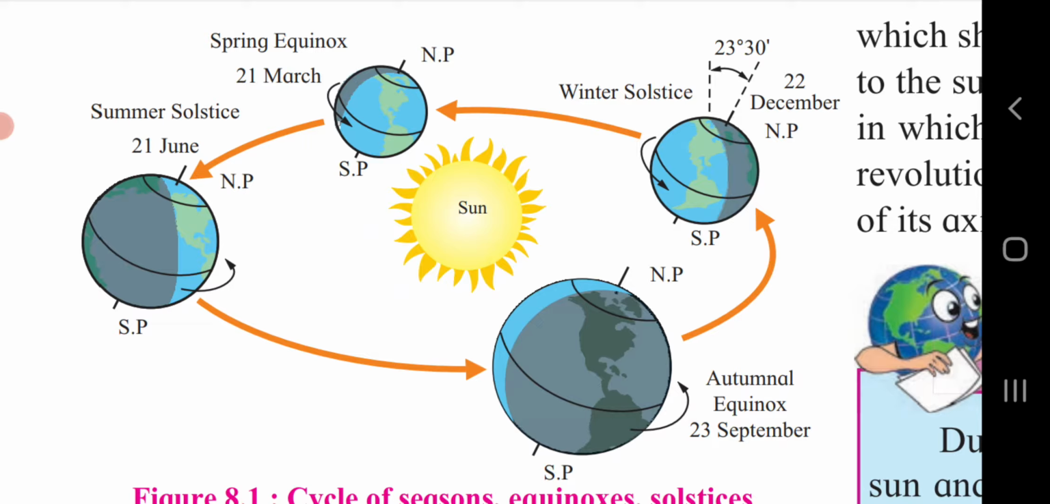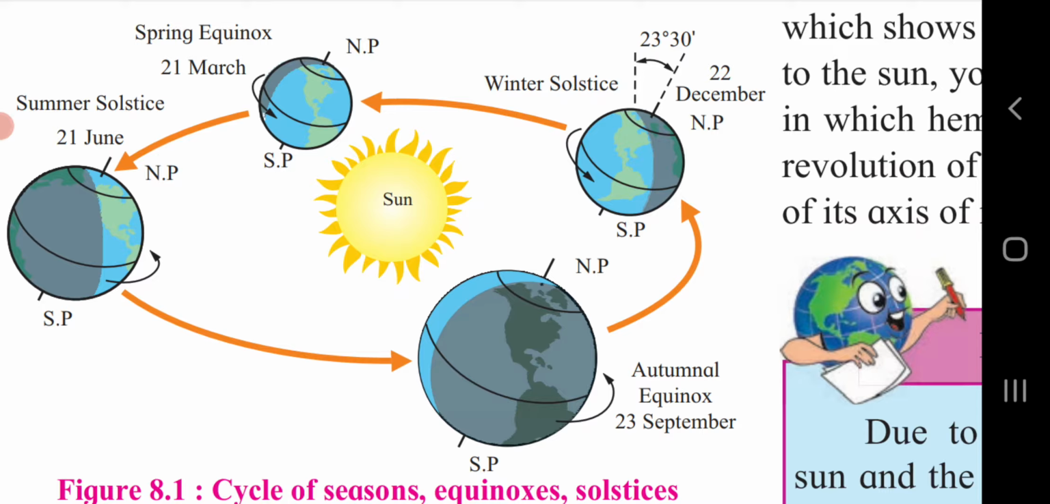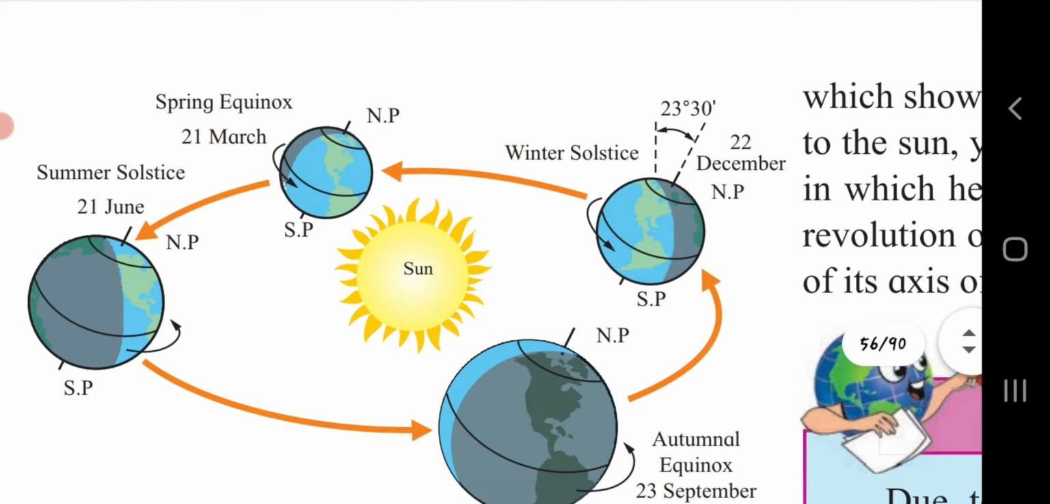Here 21st June, summer solstice, it means that the sun's rays are falling on the northern part of the earth. Here again, autumnal equinox on 23rd September. Here the darkest part, the elliptical part is away from the sun, so we will get a little bit of heat. Again winter solstice, here the day will be shorter and the nights will be longer, because of the inclination, the part will receive less heat.